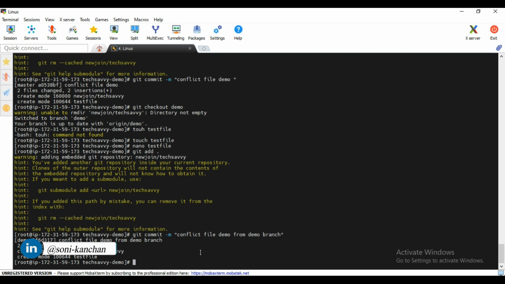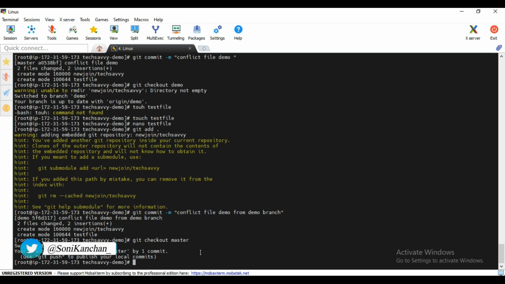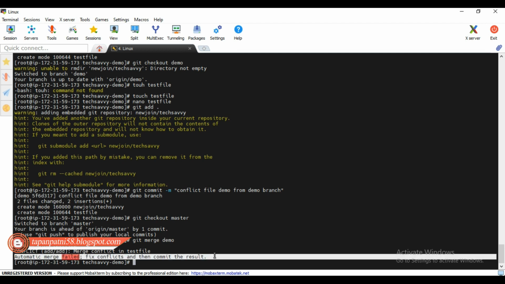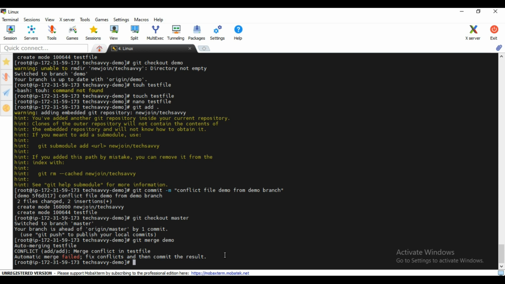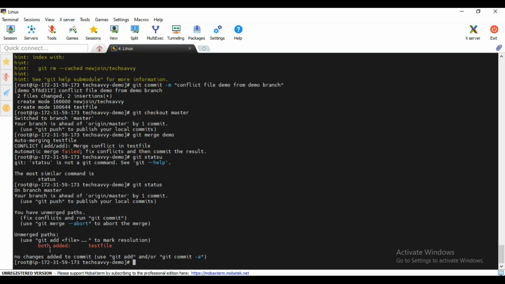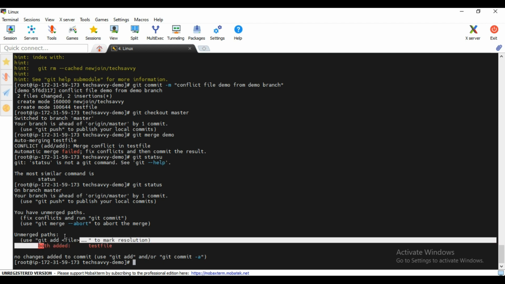Now I want to merge the demo branch into the master branch, so go to git checkout master and run git merge demo. You will see a message that you have one conflict and you need to fix it. Let's see what conflict we have. How to check that? I type git status, and it will show me that you have one file with both added, meaning both branches added it.